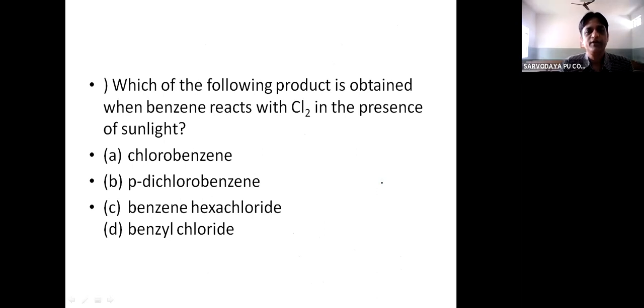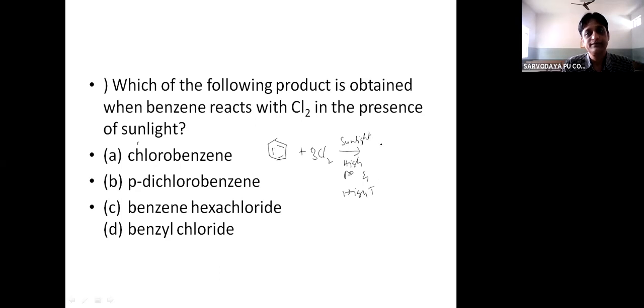Which of the following products is obtained when benzene reacts with chlorine? Benzene reacts with chlorine in the presence of sunlight. So this is benzene. It reacts with chlorine in the presence of sunlight, under high pressure and high temperature.